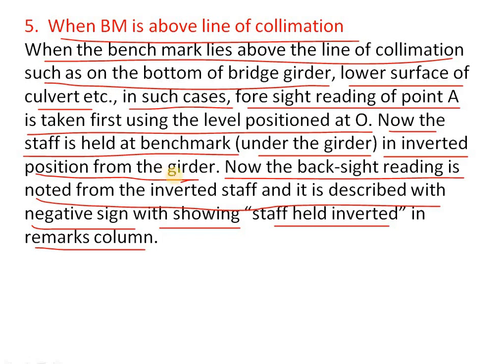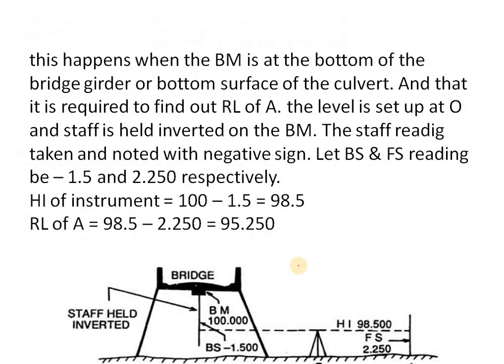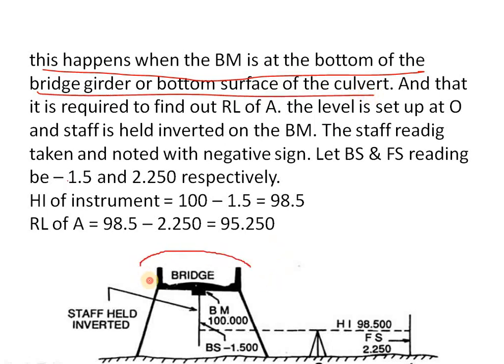So this is a rare case. In some surveying only it will be happening. This happens when the benchmark is at the bottom of the bridge girder or bottom surface of the culvert. So this is a bridge or any culvert, we can see. Our benchmark is at the bottom. You can see benchmark is 100.000, and it is required to find out RL of A. So we want to find out this RL of A.